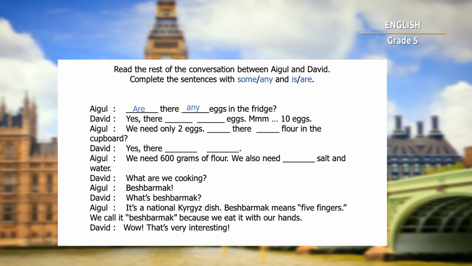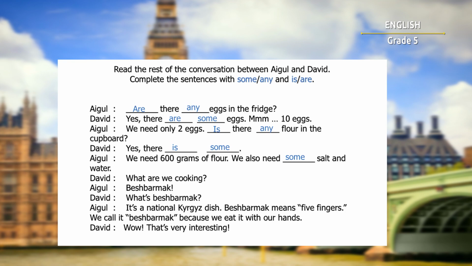Good. Let's check. Are there any eggs in the fridge? Yes, there are some eggs. 10 eggs. We need only 2 eggs. Is there any flour in the cupboard? Yes, there is some. We need 600 grams of flour. We also need some salt and water. What are we cooking?